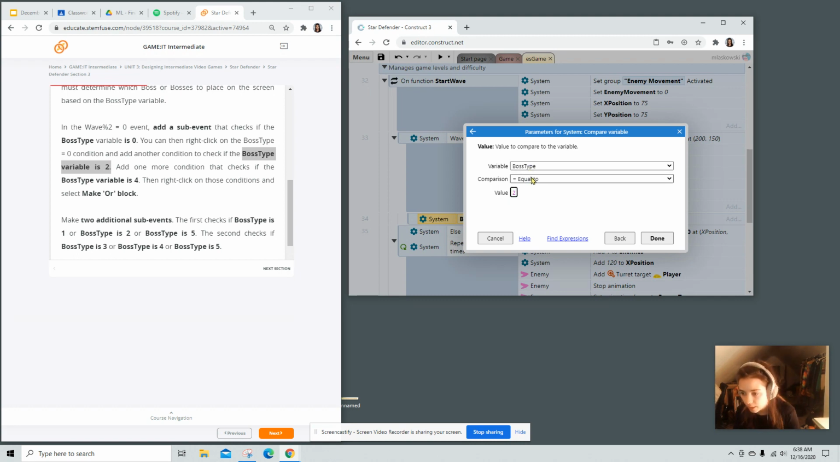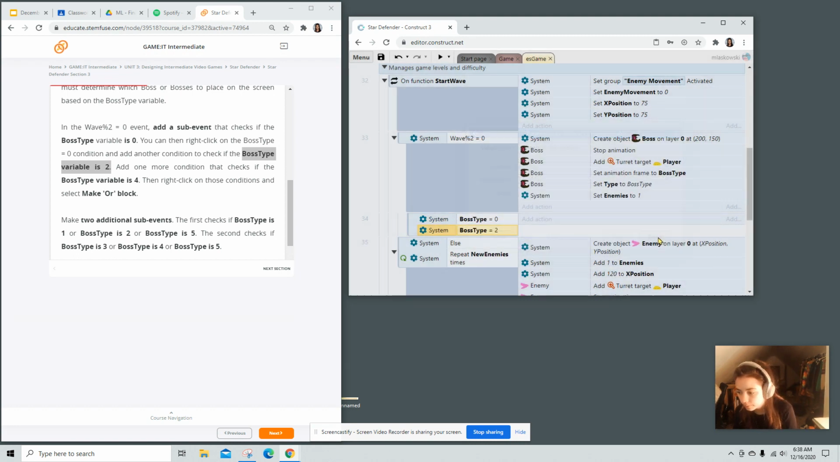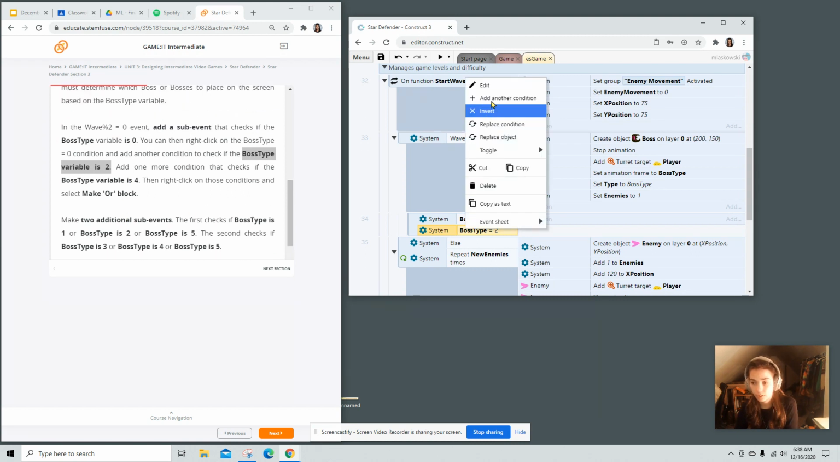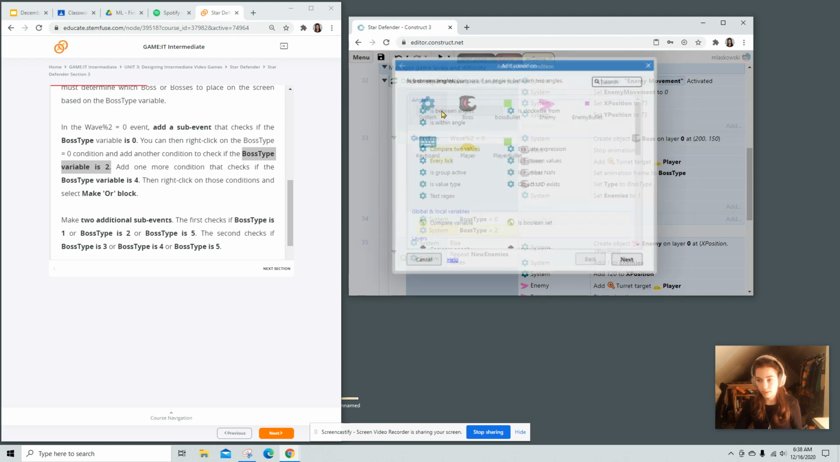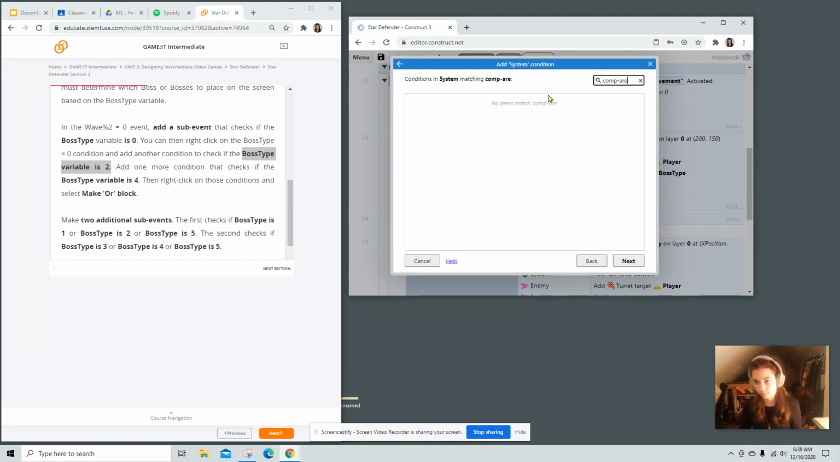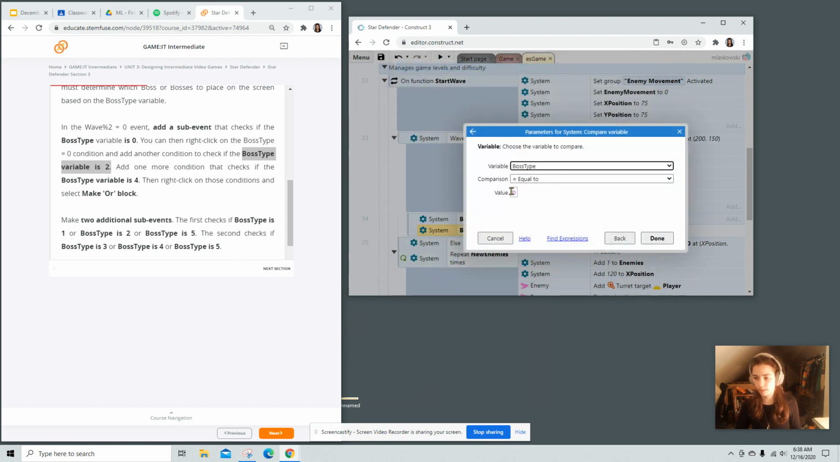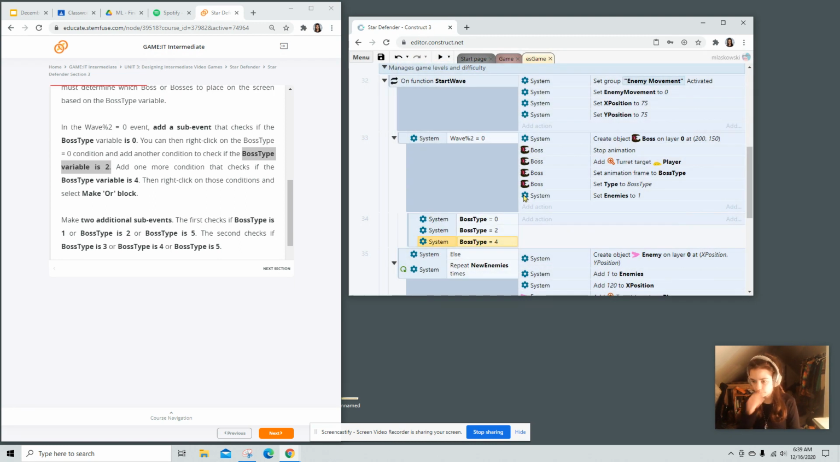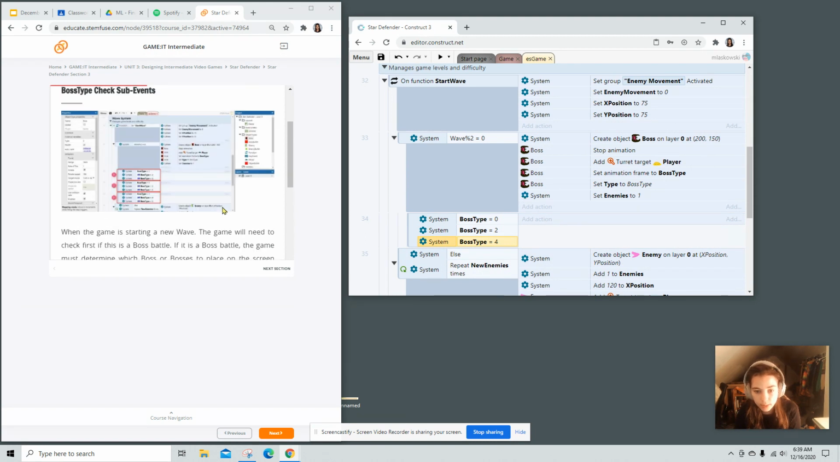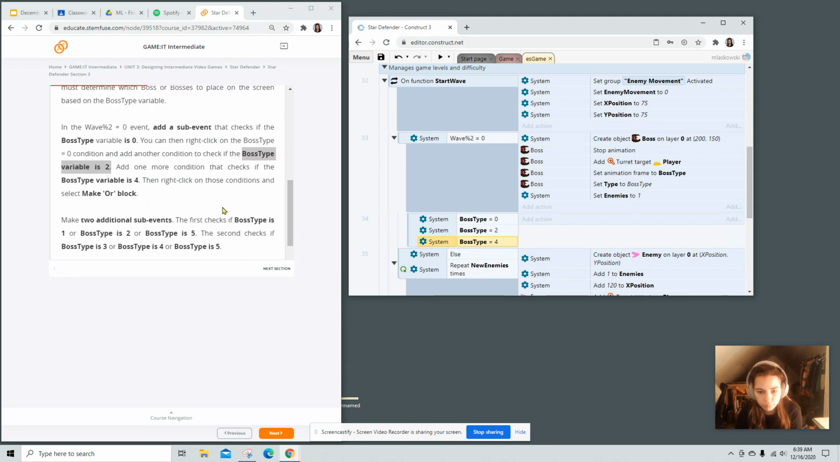Alright, so boss type equals 2. Add one more condition that checks if the boss type is 4, and then we're going to make an OR block. So add another condition, system, compare variable, is the boss type 4. Then right click on those conditions and select an OR block.